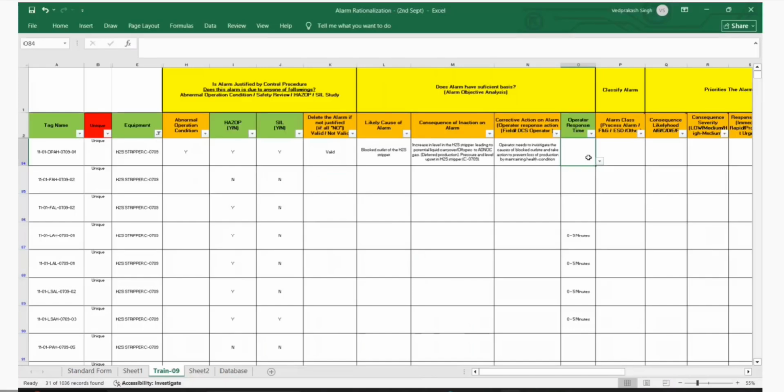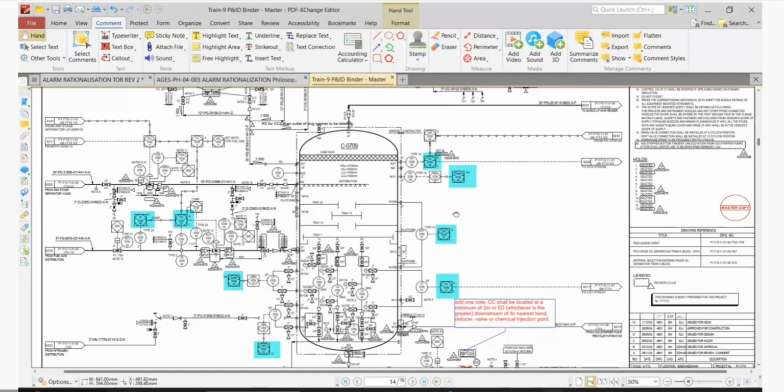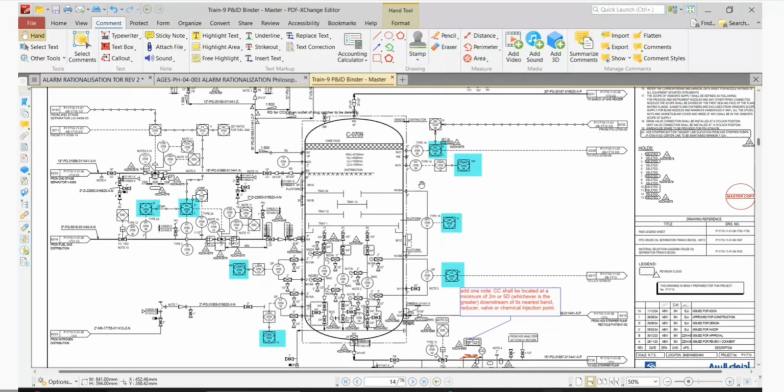If we recognize the alarm set point for the differential pressure alarm high, it's a clear indication something went wrong inside the vessel, inside the cooling. Okay. So if we get the DPAH alarm, what is the response time? How much time do you have? I think more than 30 minutes, right?